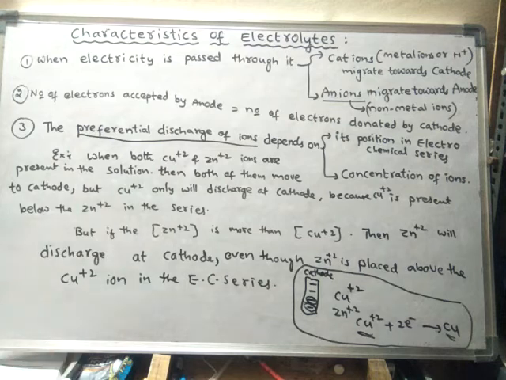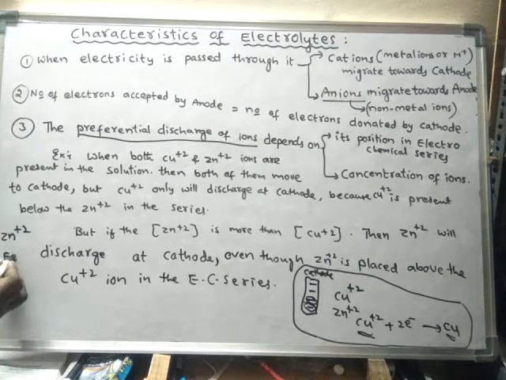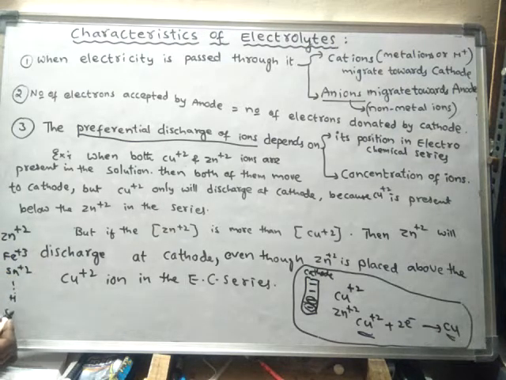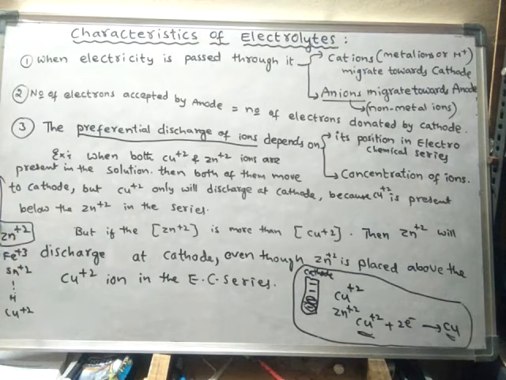In that series, zinc, Zn 2+, is somewhere here, and afterwards iron will come, and afterwards tin will come. Somewhere hydrogen, and somewhere copper will come. This is called the electrochemical series of ions. Here I wrote only a very small portion of the electrochemical series. If you see, zinc is here and copper is here.